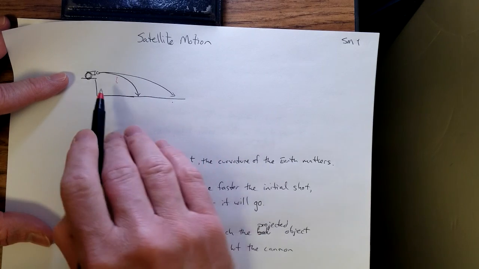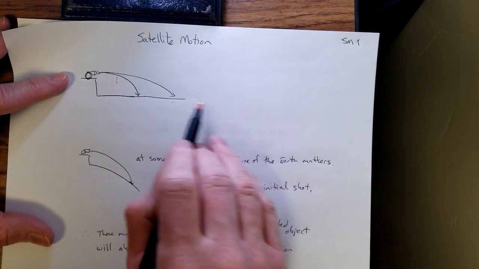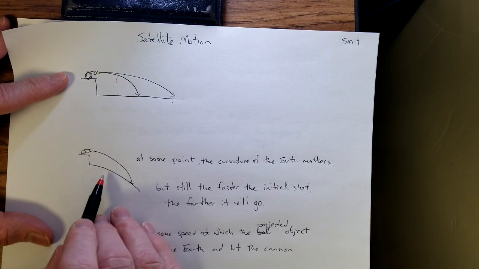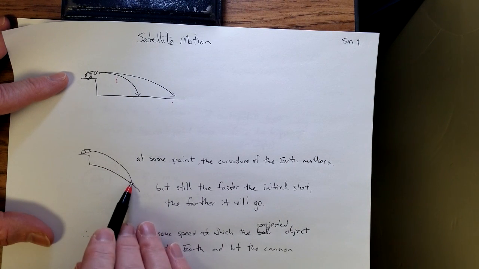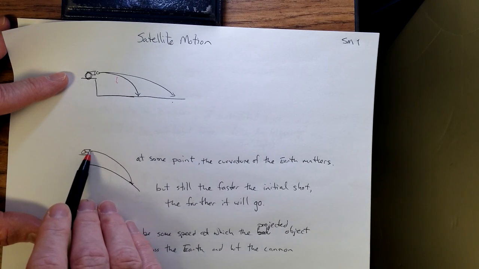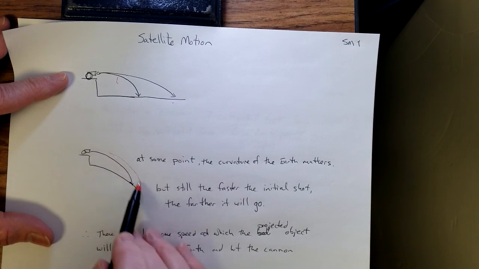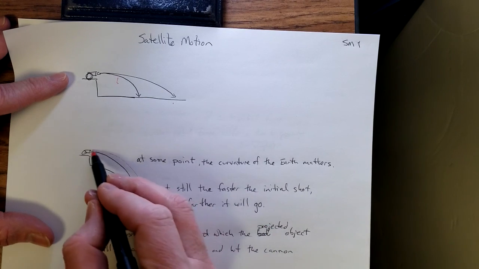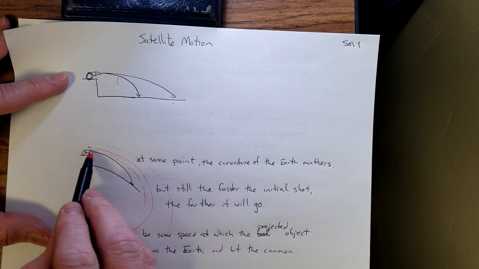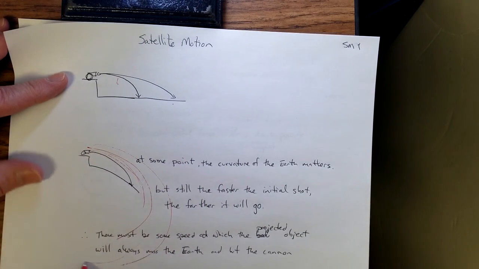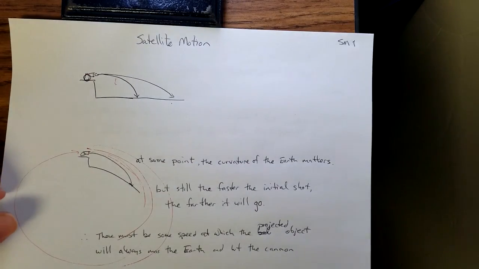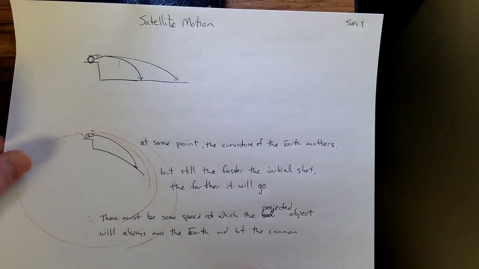Now, at some point, as you start hitting it harder, the curvature of the Earth will start to come into play. And so it's no longer falling onto what we can consider a flat surface, but onto a curved surface. But it still holds that the faster you shoot it, the farther it will go. And so at some point, as you start getting farther and farther around the world, just imagine there's got to be some speed at which it will go around and then come back and hit the cannon in the back. This is the essence of satellite motion.